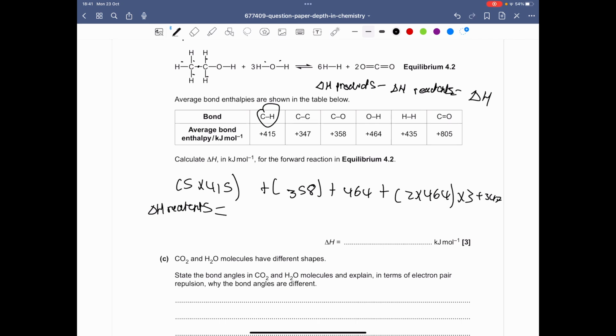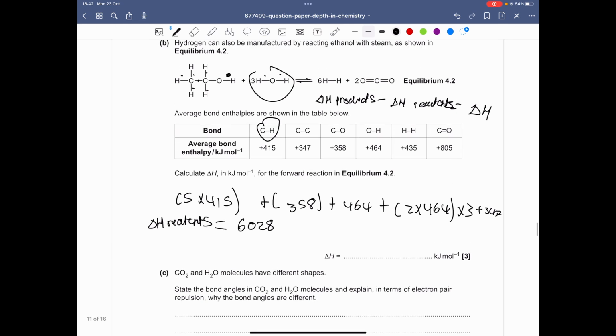So that means we have 6 of those OH bonds. So we have 7, including the other one, because there's 6 from the water, and there's 1 from here, so that'll give us 7. 7 multiplied by 464, and I think that should be that one. So that would give us 6,028 for the reactants.